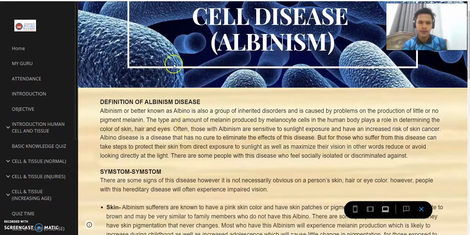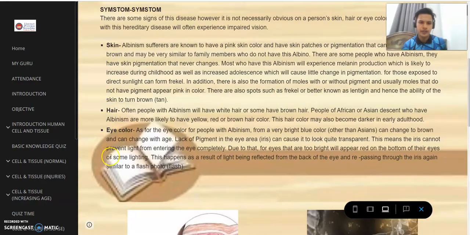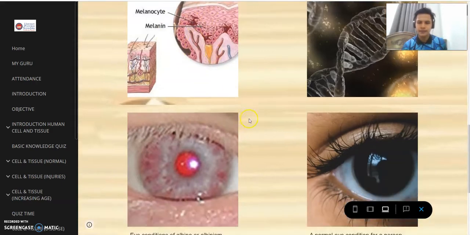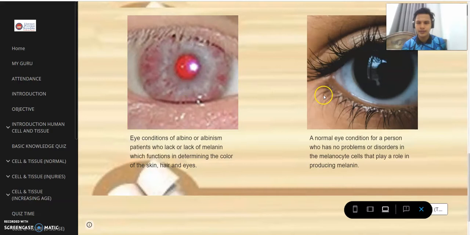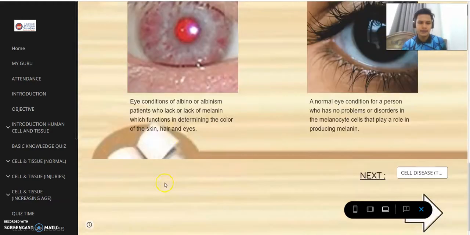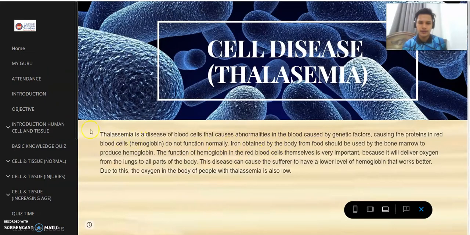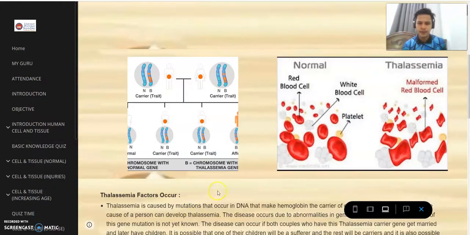Albinism. The definition of albinism disease. The symptom, as you can see here, skin, hair, eye color. Some of the pictures of albinism. And then as you can see here, the eye at the left is the albinism eye, and at the right is a normal eye. And then the next is thalassemia. As you can see here, the definition of thalassemia. And then some pictures, normal red blood cell and thalassemia major form red blood cell. As you can see here, they have differences between these two.